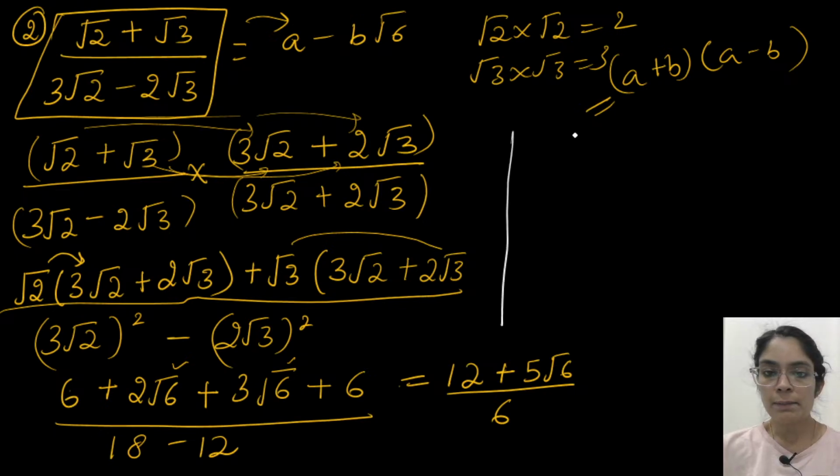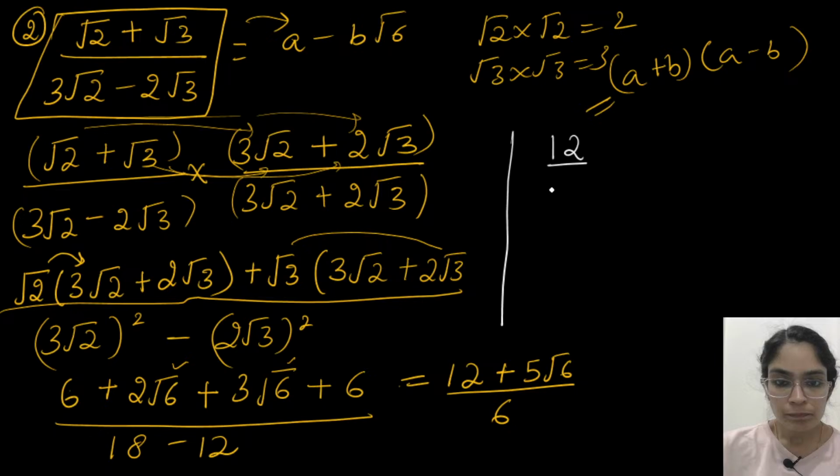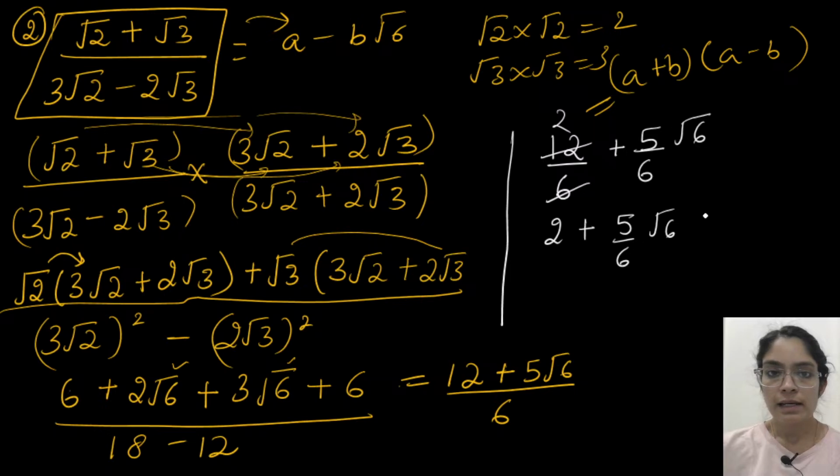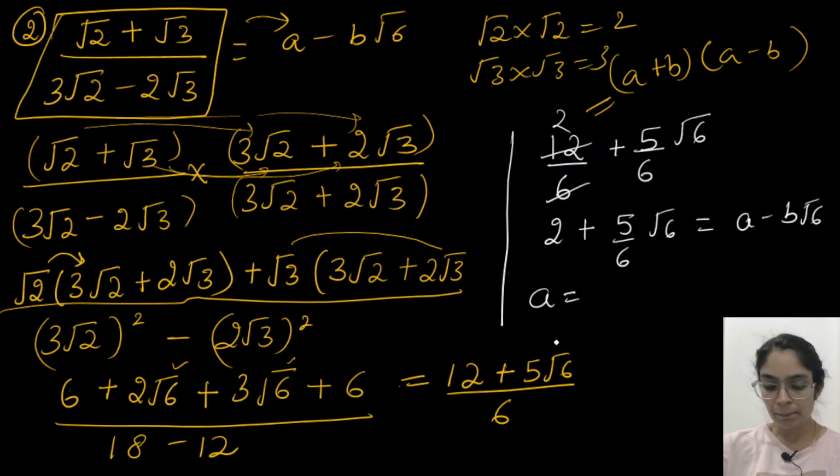So now this step you have to do, write it separately. So this will become 12 by 6 plus 5 by 6 root 6. 12 by 6 we can do cancellation. So this will become 2 plus 5 by 6 root 6. So this is equals to a minus b root 6. If we compare, what is the value of a? So a's value is equals to 2.